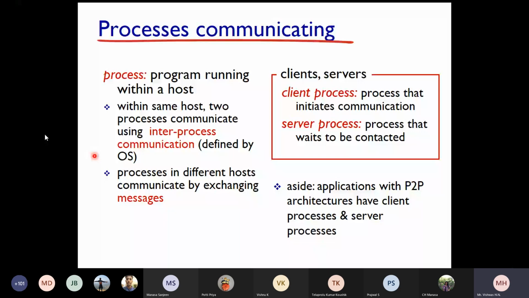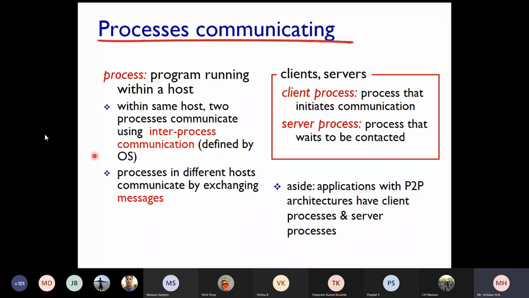Similarly, on the client side also there should be a process running when you are trying to do a communication, whereas on the server it should be running every time. You will understand this clearly when you do socket programming. Applications with peer-to-peer architecture have both client processes and server processes in their system.